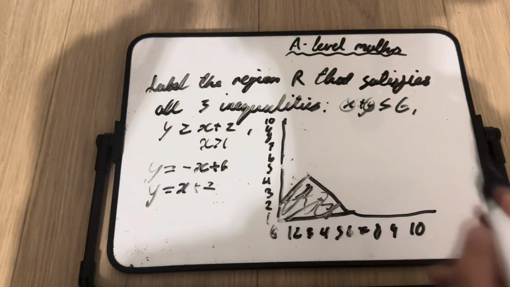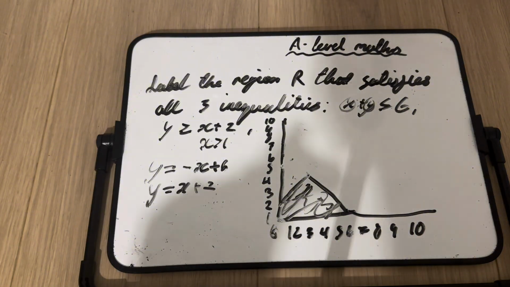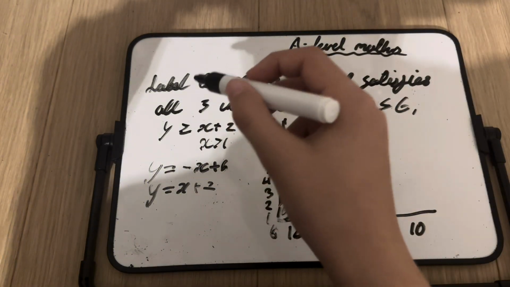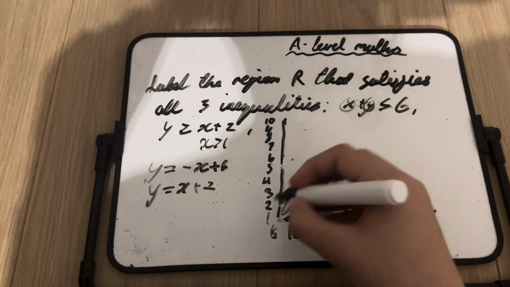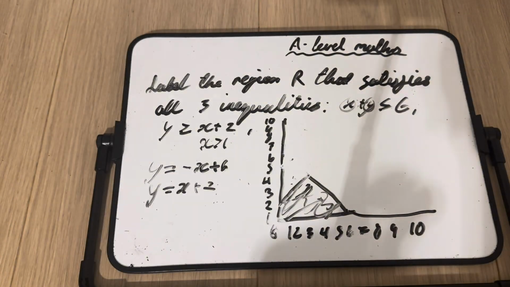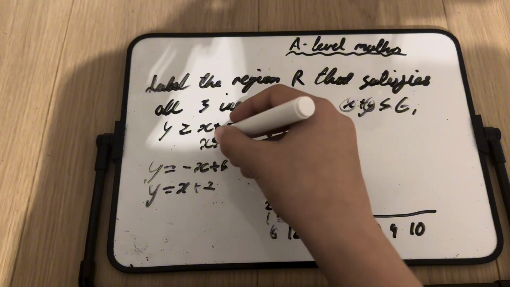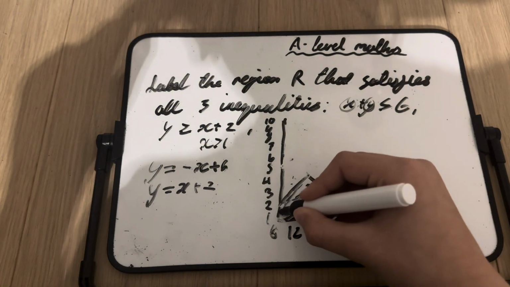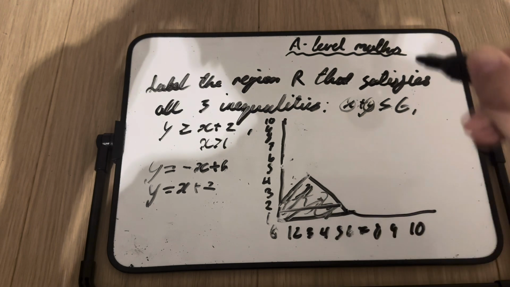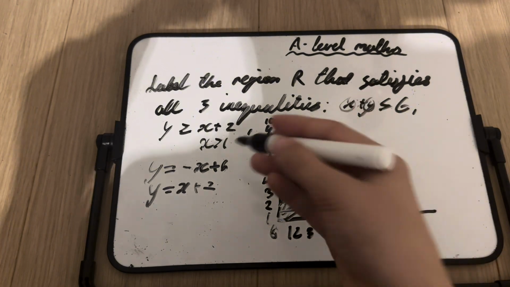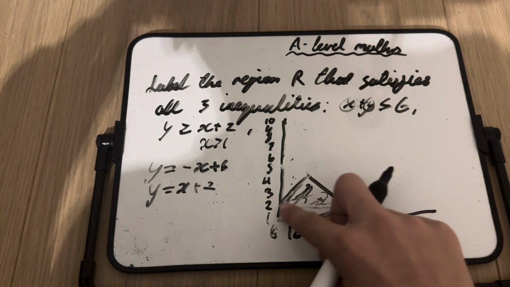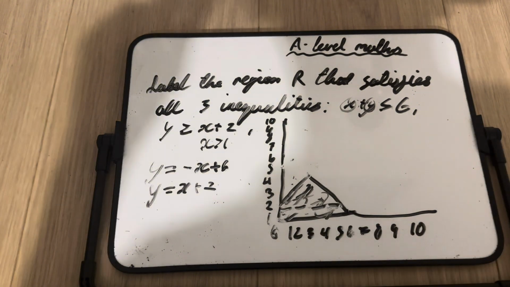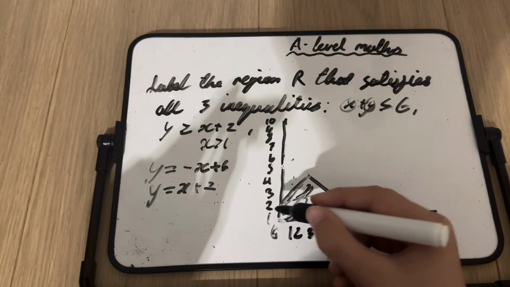And next, we have to realize that since it's equal to or greater than, yes, it's a solid line. And now for the last one, x is greater than 1. It's a vertical line. Alright. And since it's just greater than, we actually have to make this a not solid line. And this is kind of obvious. Everything that's greater than 1.